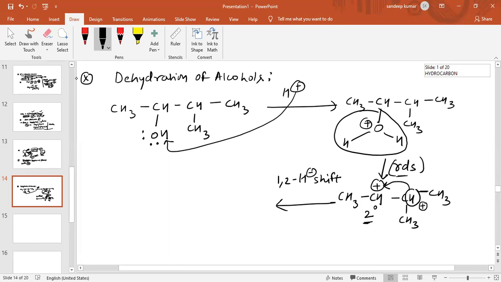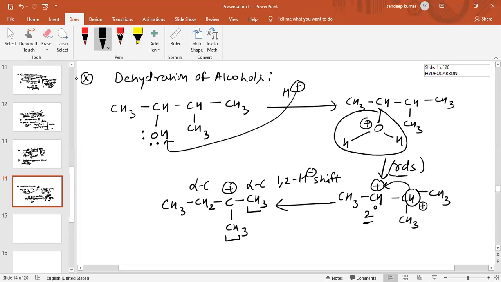So a 1,2 hydride shift will occur and the carbocation formed is CH3, CH2. Now this carbon will bear the positive charge, and CH3 and CH3. Now see the alpha positions with respect to this carbocation. With respect to this carbocation, this is an alpha carbon. Also, with respect to this carbocation, this is also an alpha carbon, and these two alpha carbons are the same.